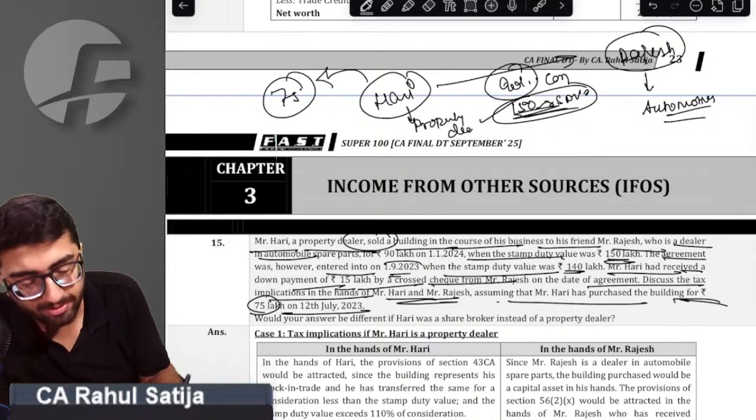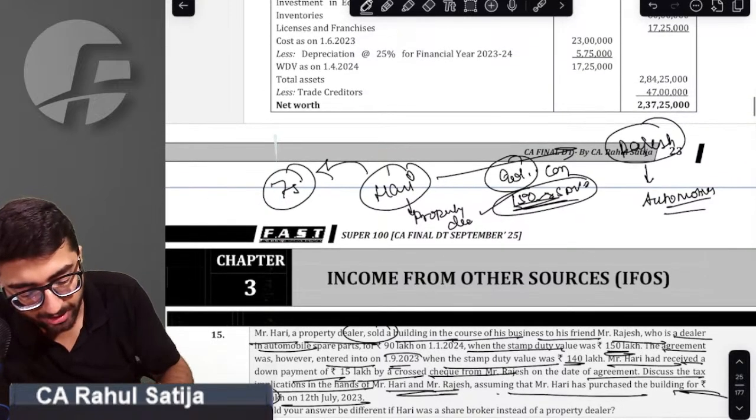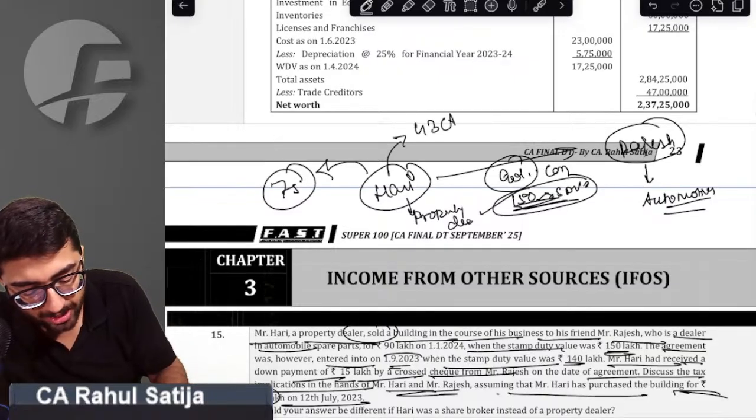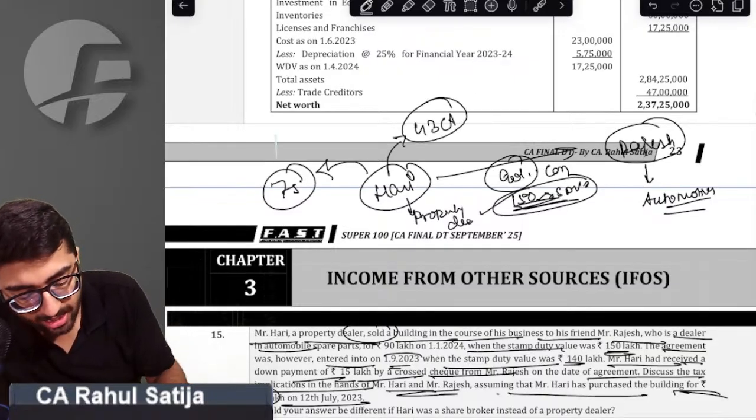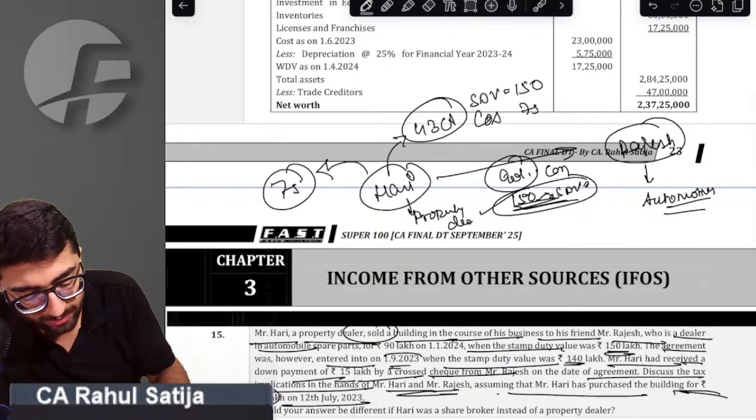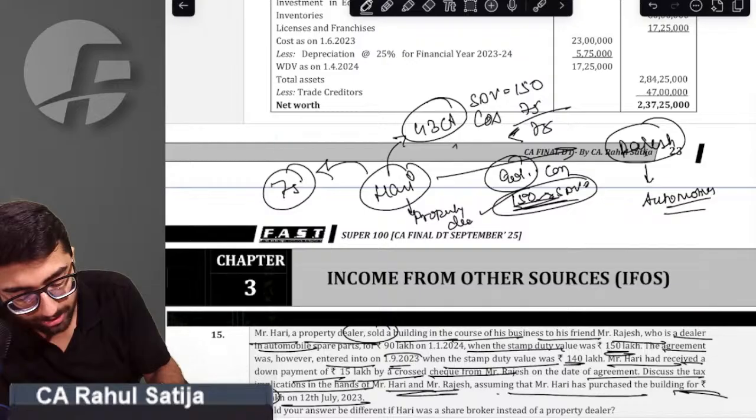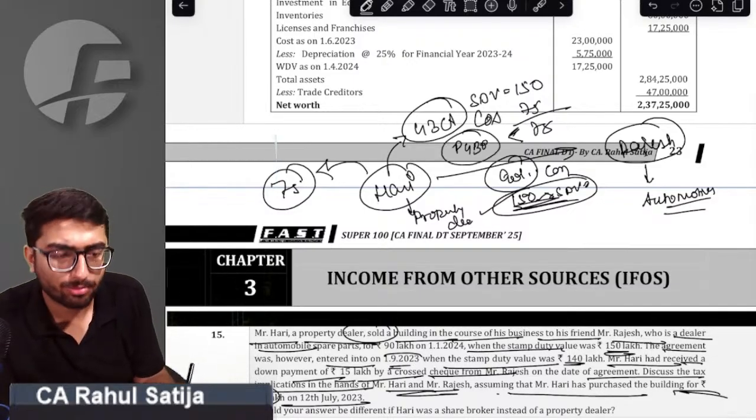Selling it for 90 lakh and SDV is 150 lakh. Sir, Hari is a property dealer, so section 43CA will apply. In this case, sir, stamp duty value shall be taken as full value of consideration. Cost of acquisition is 75 lakh rupees. Whatever the gain is, sir, that shall be taxable under the head PGBP.